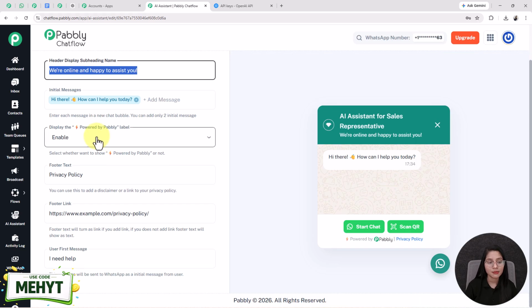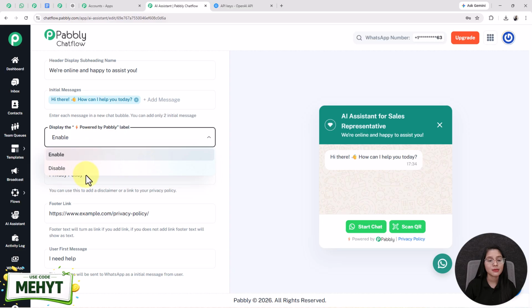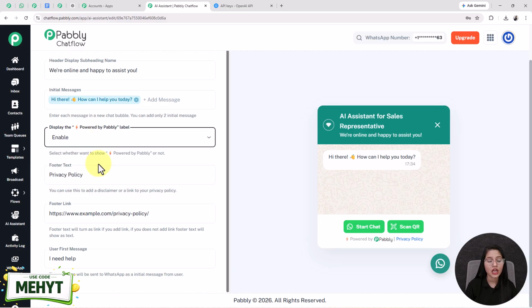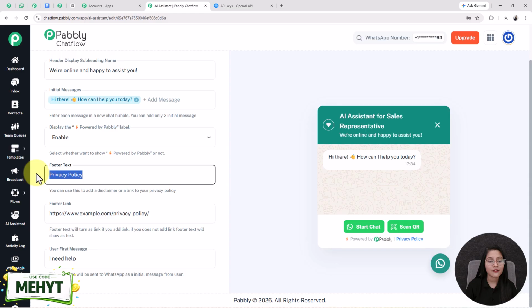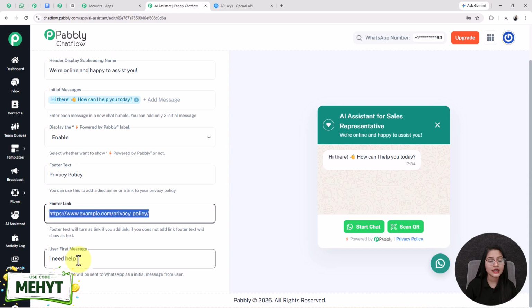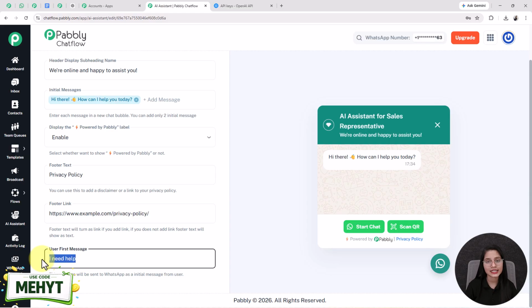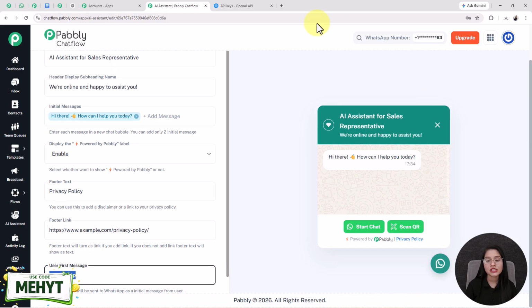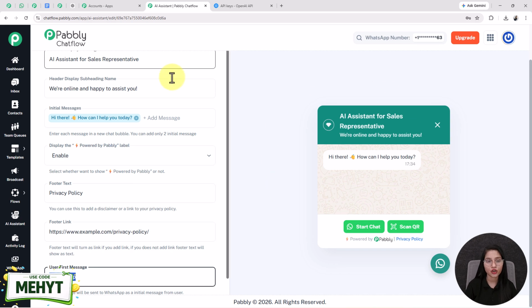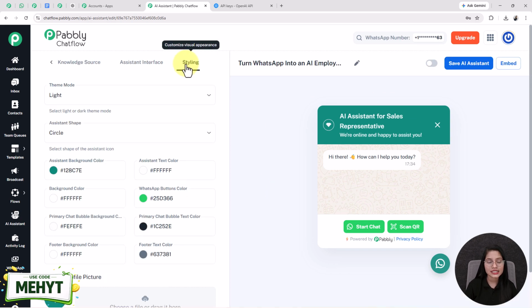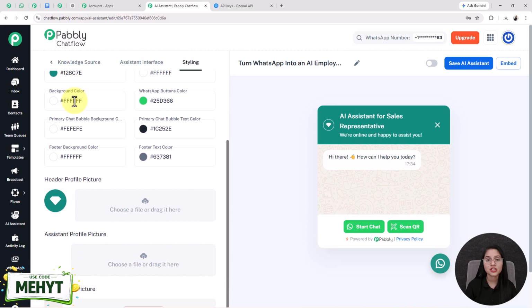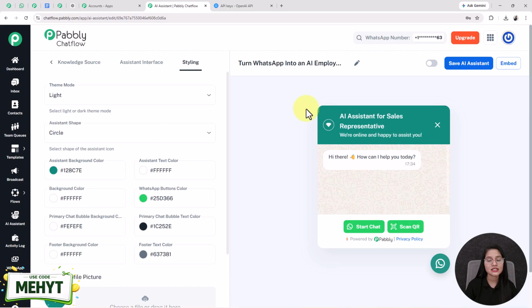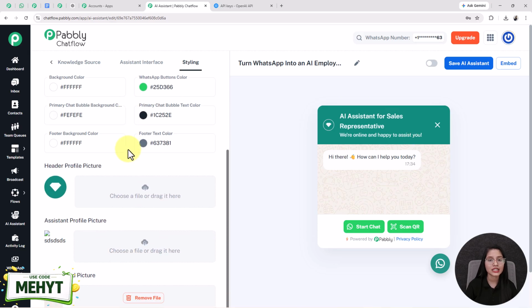Next one is the label that is powered by Pabbly. You can disable it from here if you want to. After that, the footer text I have entered as privacy policy, also added footer link, and the user first message I have entered as I need help. And you will see this is the final look of the assistant that is going to be visible in front of your user. Moving forward is the styling, where you can give style to your assistant by making changes in its themes, colors and shape. As it is looking good, so I'm not changing it, but you can customize it from here if you want to.